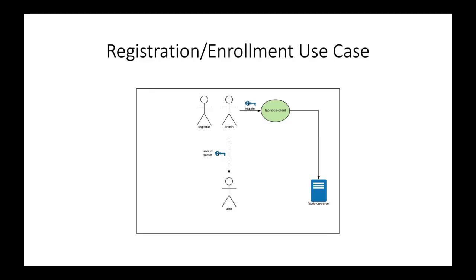A typical scenario is as follows. A registrar or admin will register a new user with Fabric CA Client by invoking the register command and providing a user ID and password. That information is also passed directly to the user. The user then invokes the enroll command on Fabric CA Client with the user ID and password provided, and if successful, the certificate and private key are installed on the host. These materials are then used to interact with the Hyperledger network.